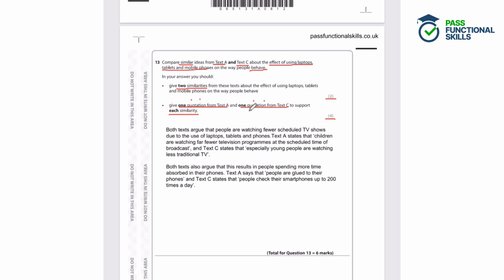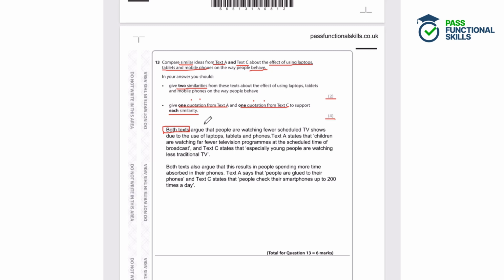So now let's have a look at a model answer. Both texts argue that people are watching fewer scheduled TV shows due to the use of laptops, tablets and phones. So here we have started and shown the examiner that we've definitely identified a similarity here using this key phrase, both texts.